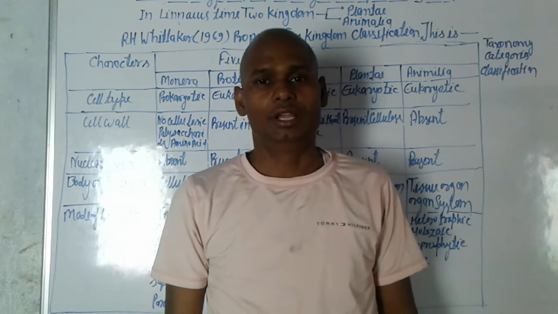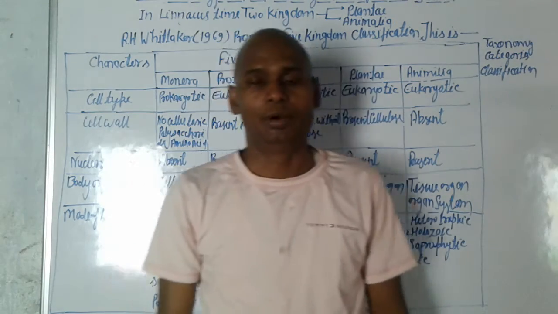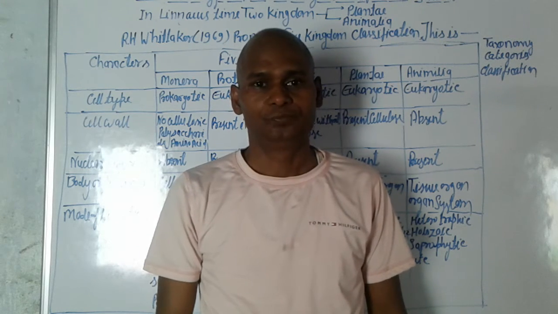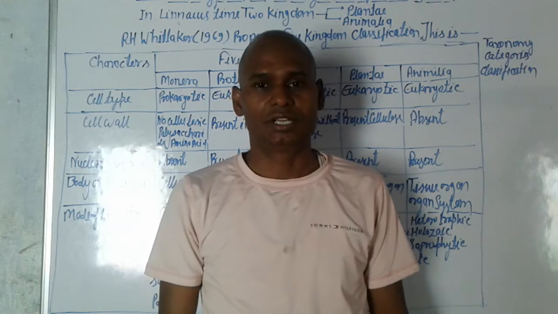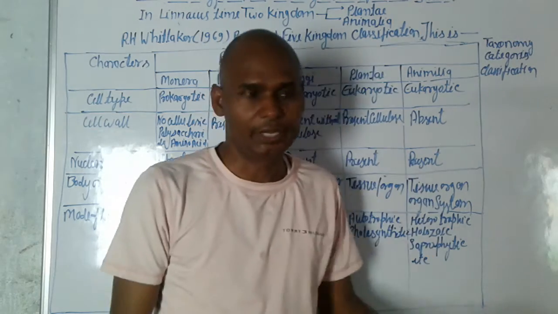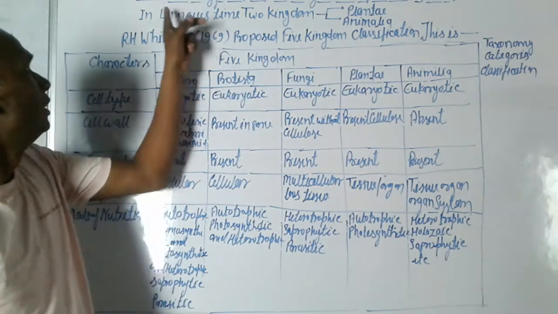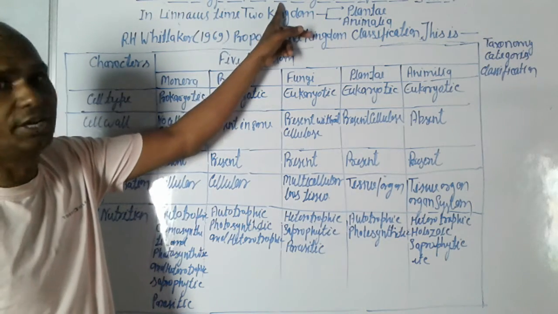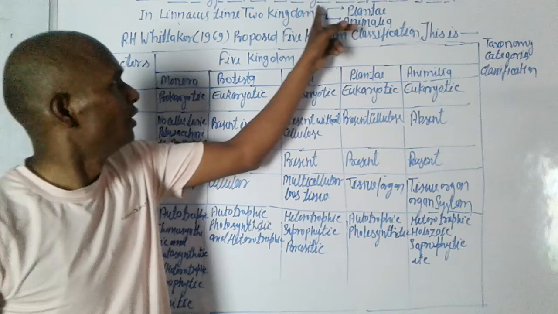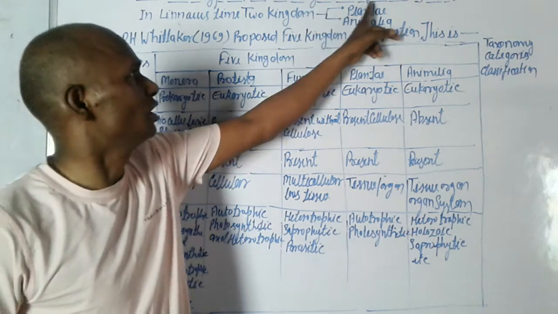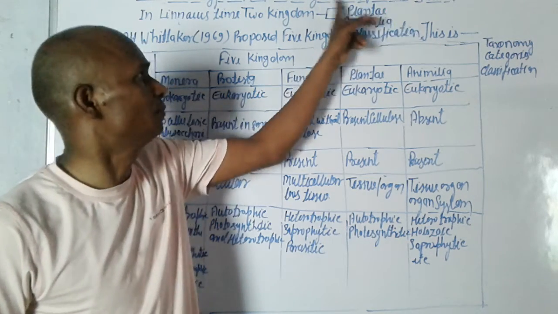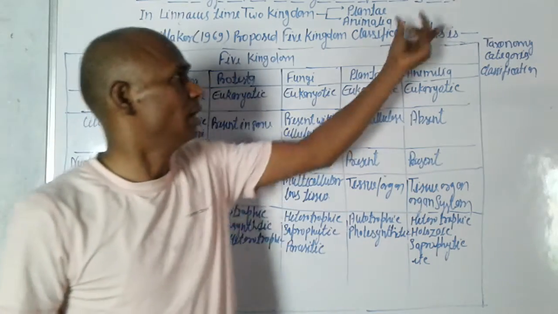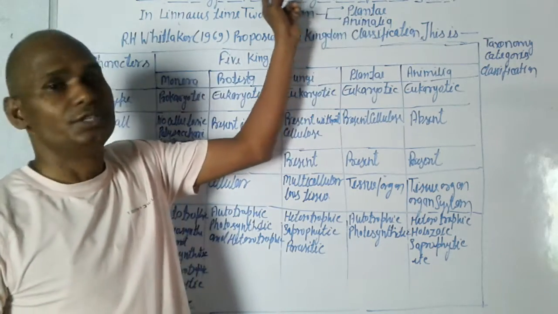Today I am going to talk about class 11th biology, chapter 2nd, part 1st. This is the biological classification, part 1st of chapter 2nd.